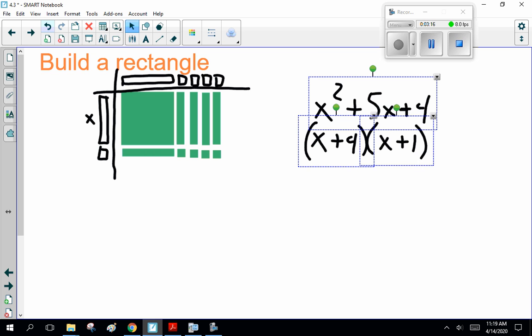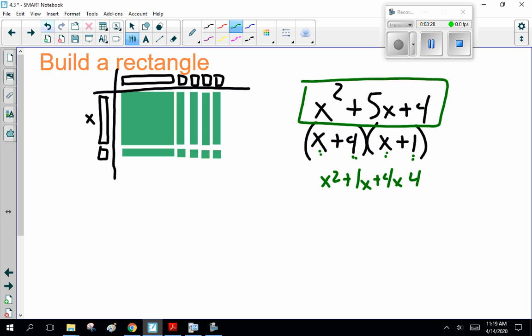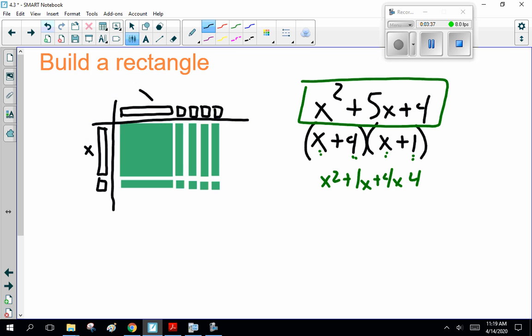Let's see. Well, x times x is x squared. X times 1 is 1x. 4 times x is 4x. 4 times 1 is 4. Yes. 1x and 4x is 5x. Yes, that works. So, I should be a little more specific here. That is not as neat as it could be. X plus 4, x plus 1. So, as long as we can make a rectangle from our tiles, we can factor it nicely.